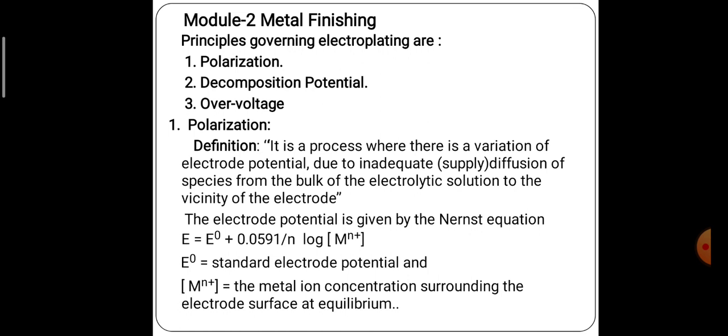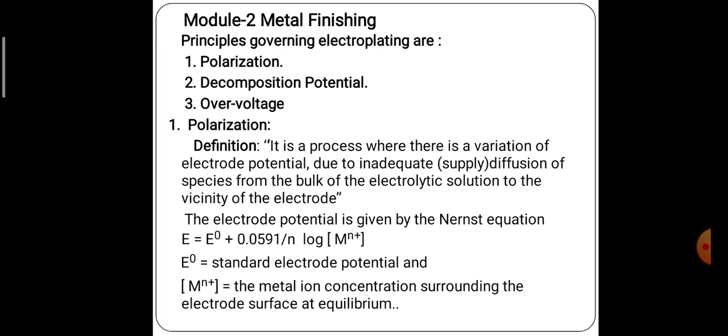The first one is polarization. Polarization is the process of variation of electrode potential due to inadequate or incomplete supply of metal ions present in the electrolytic solution to the surface of the base metal or substrate metal. That phenomenon we can call polarization.